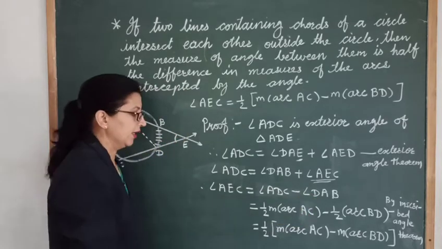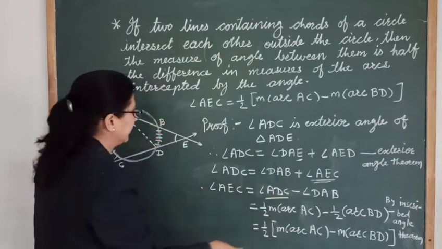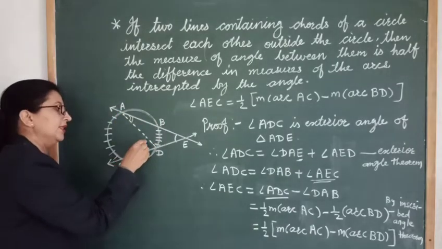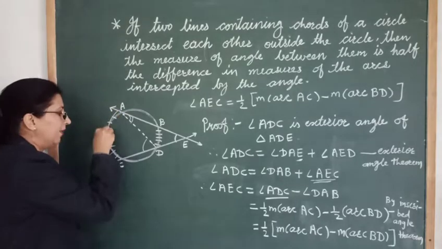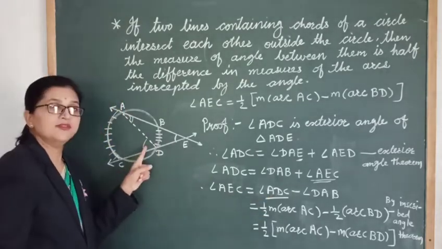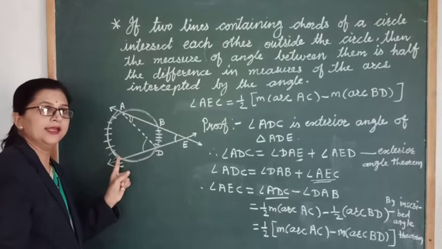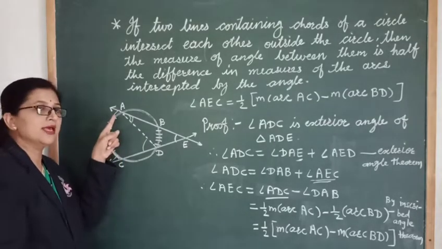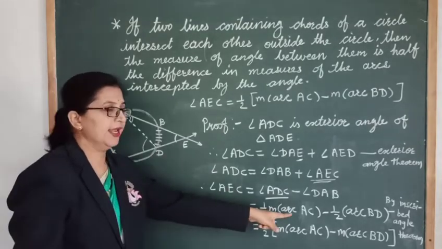Okay. Now here angle ADC, this angle intercepts arc AC, right? So the measure of this angle ADC is half of its intercepted arc, that is half of the measure of arc AC.